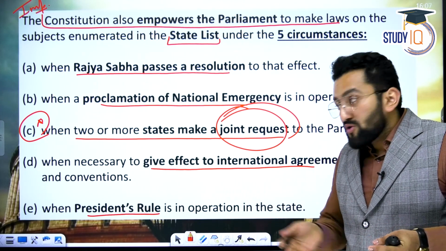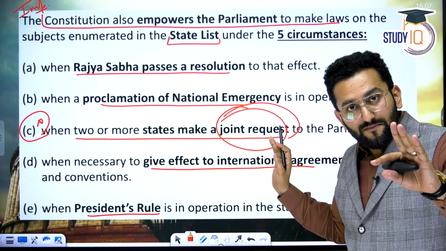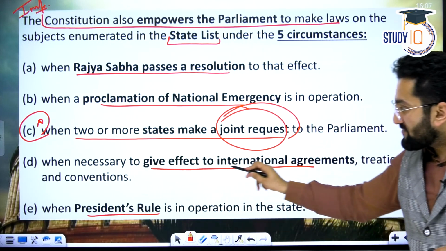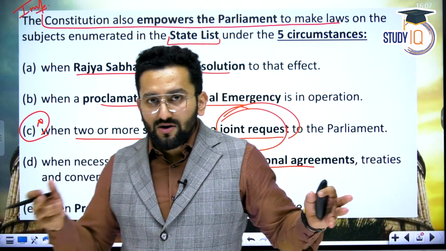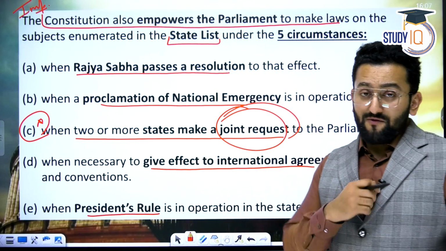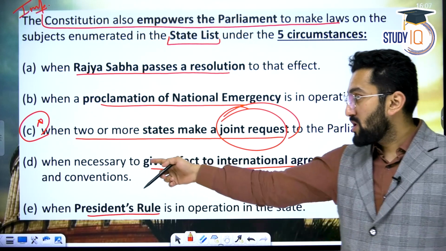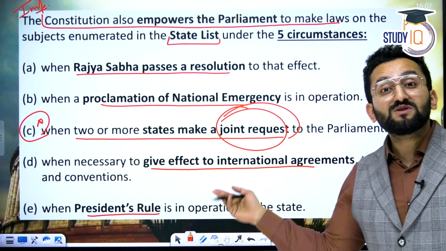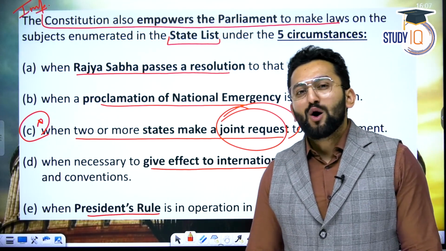Then this law is going to be applicable only on these states. Clear? Now, when necessary to give effect to international agreements, for example, in case of Bangladesh, we entered into an international agreement, consider water. It may be a state subject, but for this international agreement, Parliament can make law. I'm using the words can make law when it seems necessary, although political ramifications are also taken into consideration while making such a law.